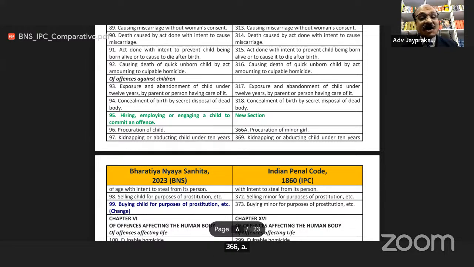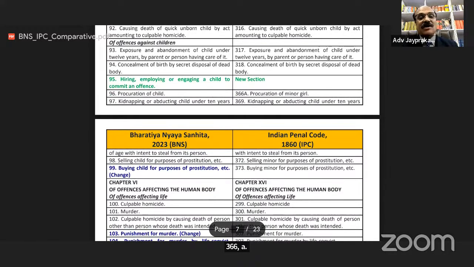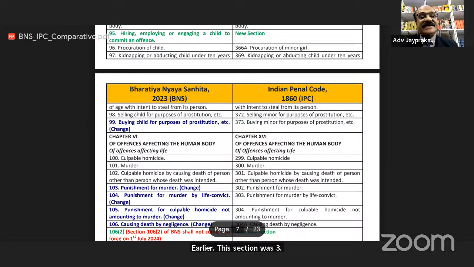Section 97 of BNS, kidnapping or abducting child under 10 years of age with intent to steal from its person. Earlier, this section was 369. In BNS section 98, selling child for purposes of prostitution, etc. Earlier, this section was 372.